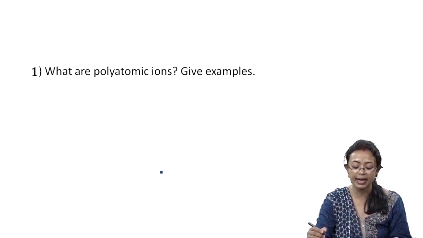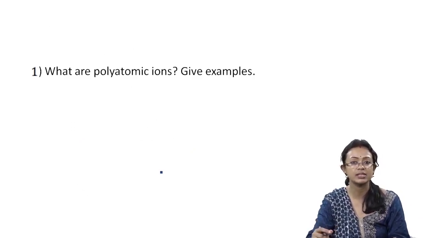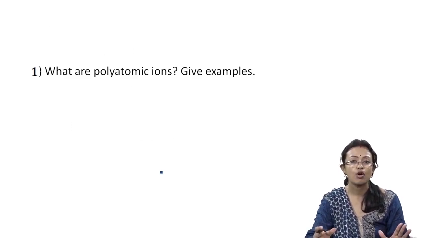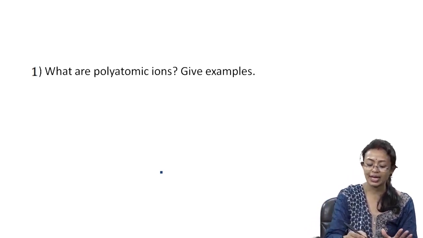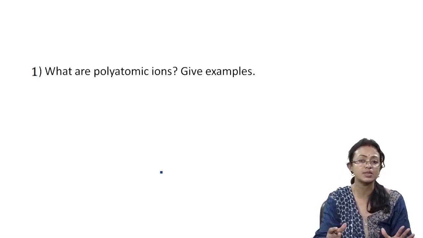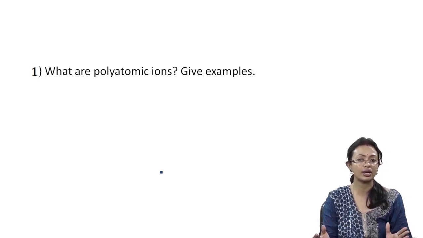What are polyatomic ions? Give examples. Now, what are polyatomic ions? Please try and recollect. Yes, polyatomic ions are clusters of atoms which behave as a single ion. They are actually group of atoms that have some charges in them.